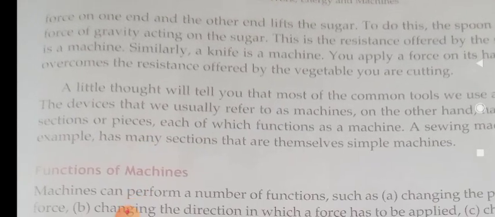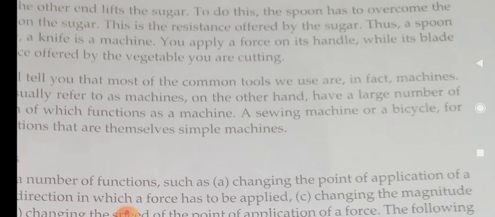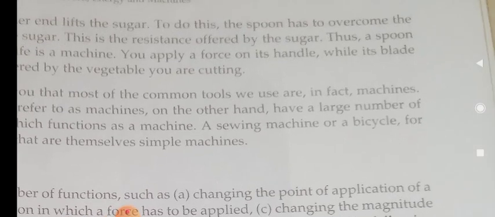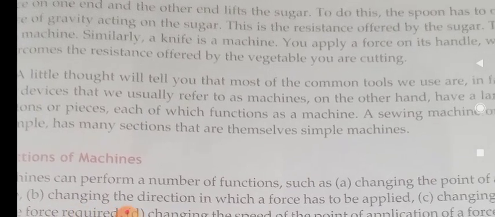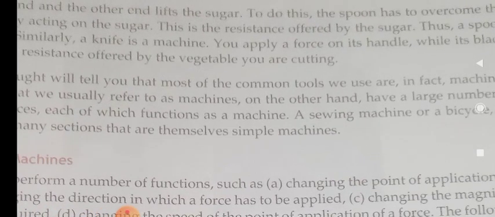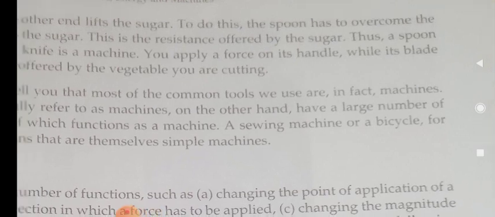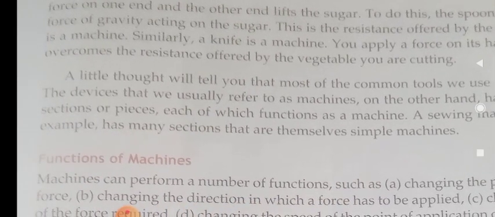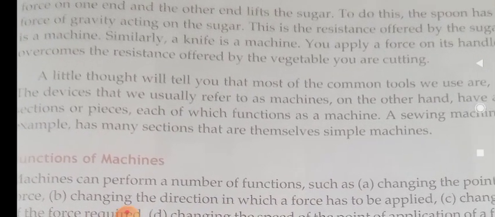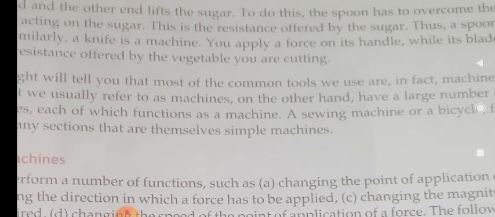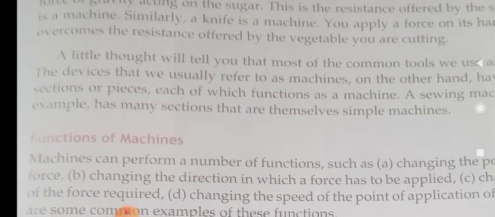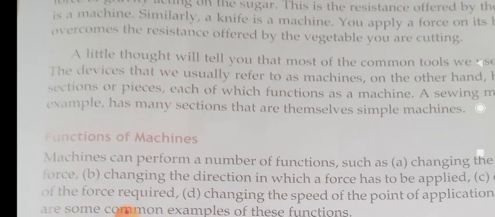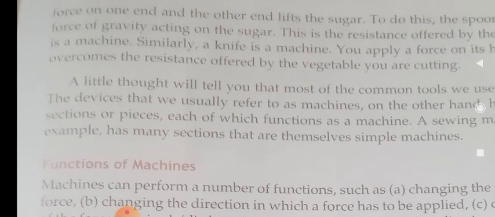A little thought will tell you that most of the common tools we use are in fact machines. The devices that we usually refer to as machines, on the other hand, have a large number of sections or pieces, each of which functions as a machine. A sewing machine or a bicycle, for example, has many sections that are themselves simple machines.